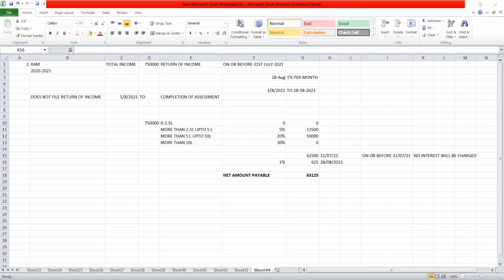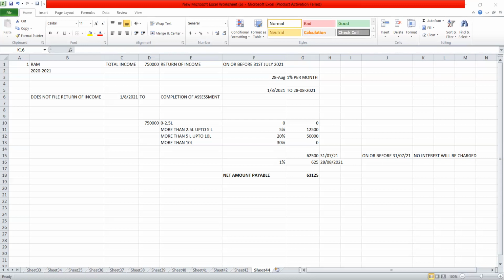It means the amount of interest which is payable under section 234A shall be reduced by the amount of interest, if any, which is paid on self-assessment under section 140A towards the interest which is charged under section 234A. So the rate of interest will be 1% per month, and it will be calculated on the amount of tax. So this is section 234A, interest when there is a default in filing of return of income.